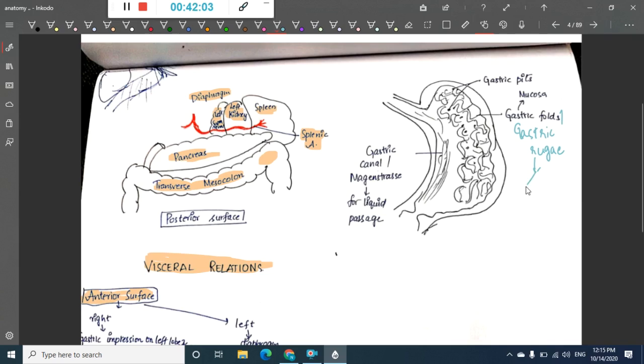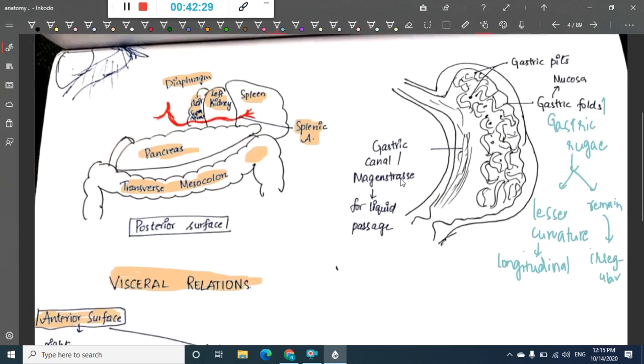So there are two types. In the lesser curvature, these are seen longitudinally, whereas in the remaining places they are seen irregular.